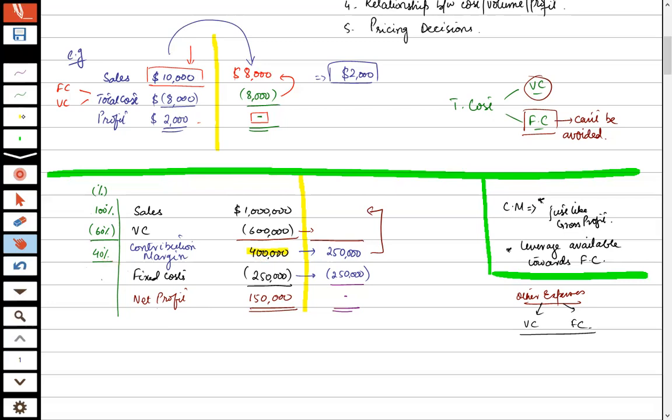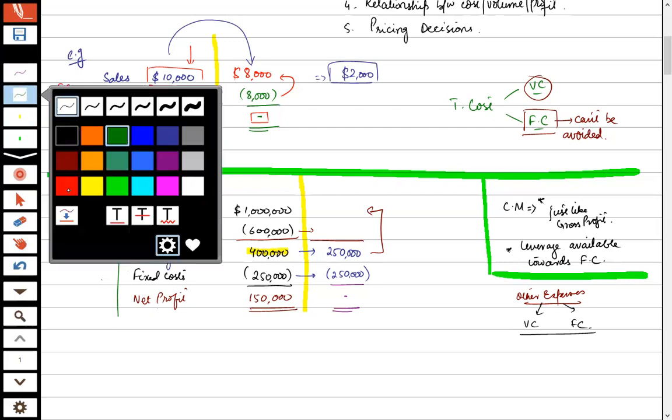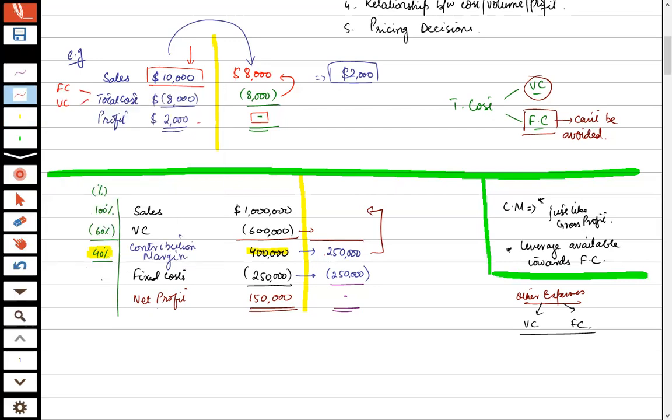Since we have established that the organization's contribution margin ratio, not amount, the percentage, will always be 40%, now we have got 250,000 of contribution margin dollars, and this represents 40%.